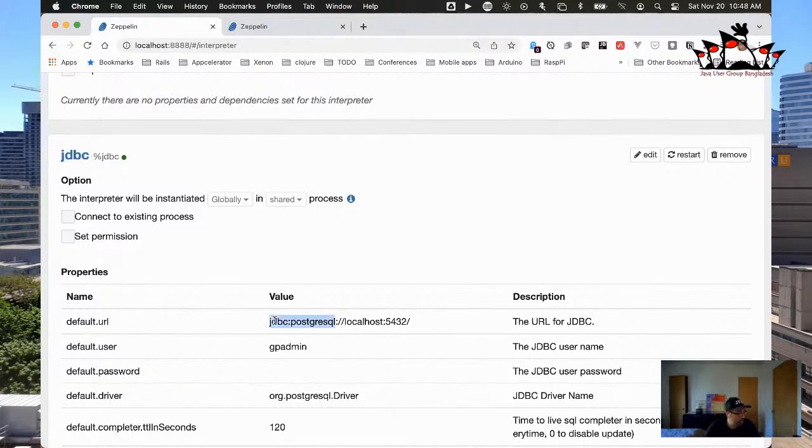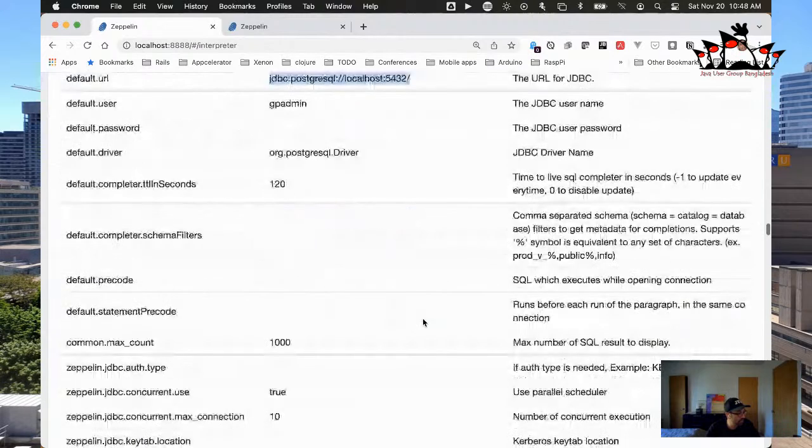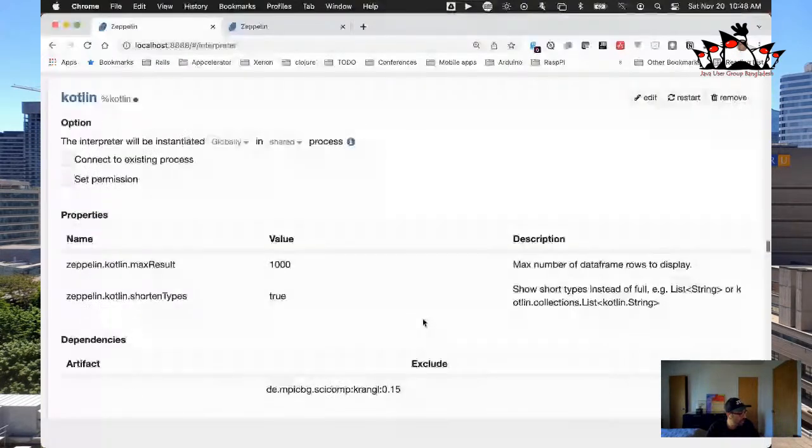And if you look down here, you'll see this is how you specify which database. In this case, it's just defaulted to the local Postgres database that's there. And then you can query a database and produce graphs from a database directly from within your Apache Zeppelin notebook, right? That sounds like it'd be pretty cool to do.